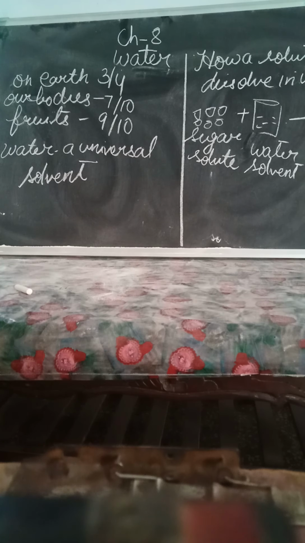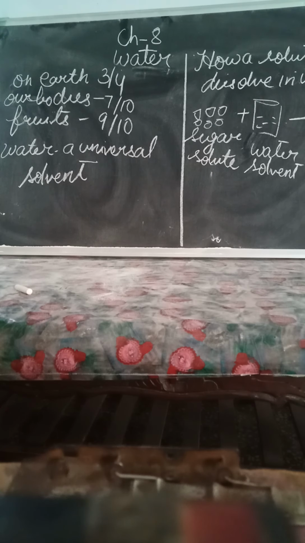And also we can say our body is also 70%, 7 out of 10 parts water. And even in fruits and vegetables, 9 parts are water and only 1 part is other things. Water also helps to maintain the temperature of our bodies and also the atmosphere.